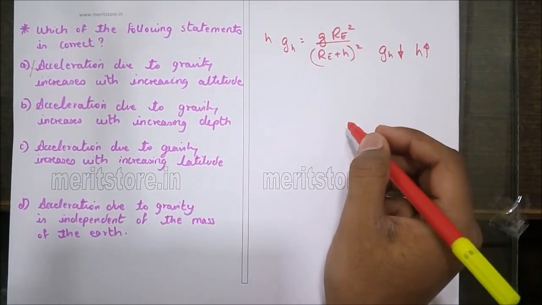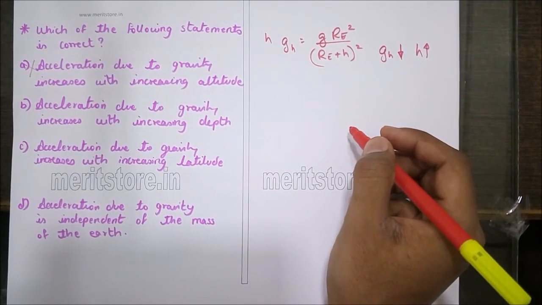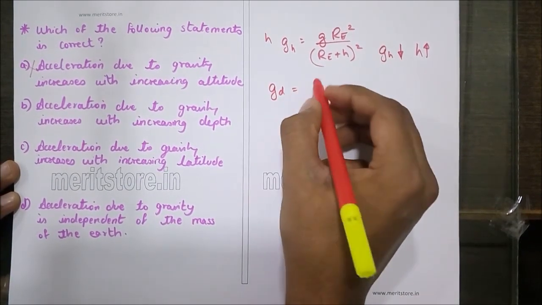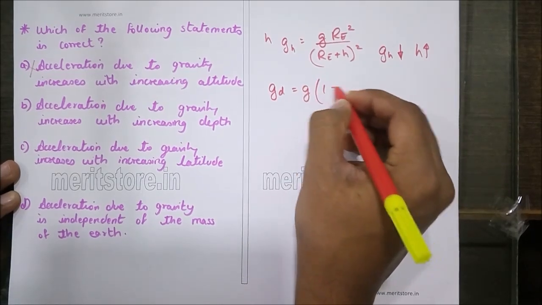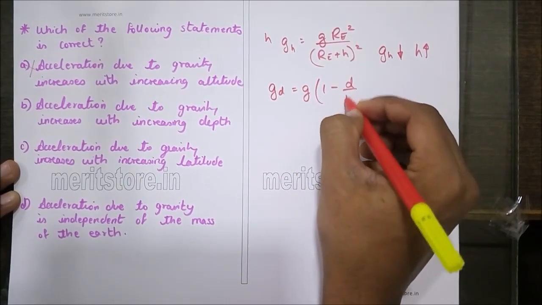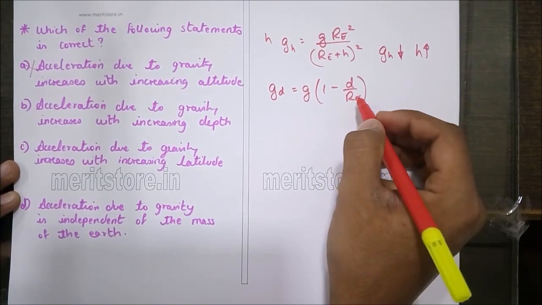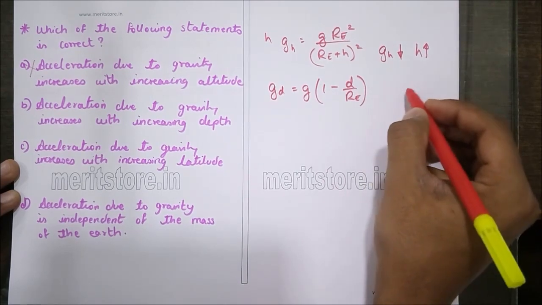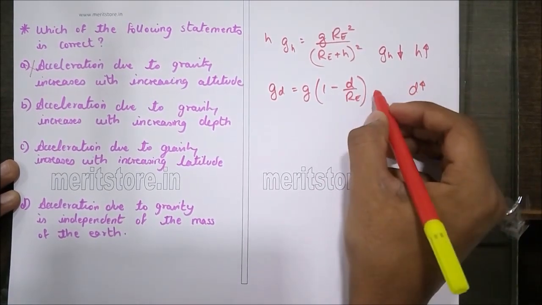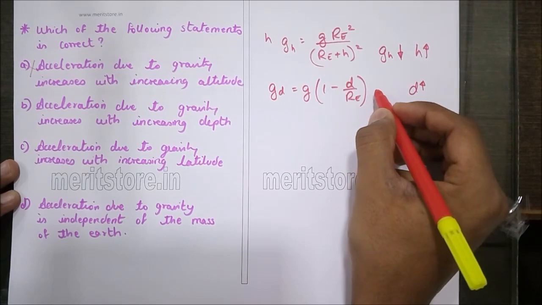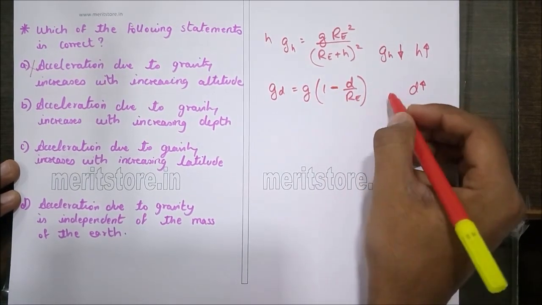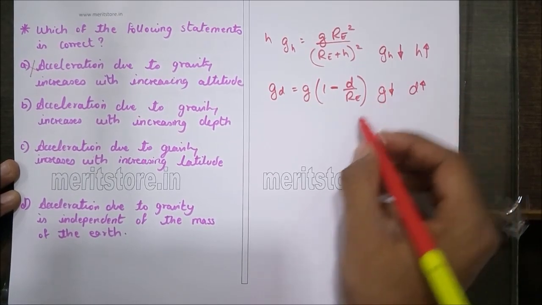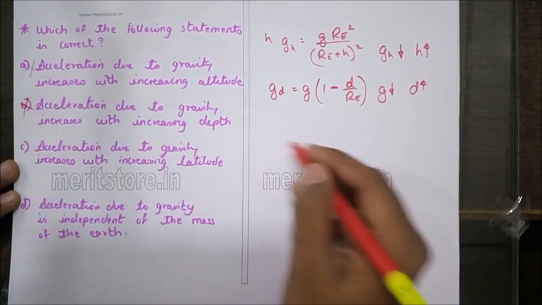The second option says acceleration due to gravity increases with increasing depth. Now the gravity at a depth d is g times (1 minus d upon Re). As you can see, with increasing depth, since there is a negative sign, the acceleration due to gravity again decreases, and hence option B is also incorrect.